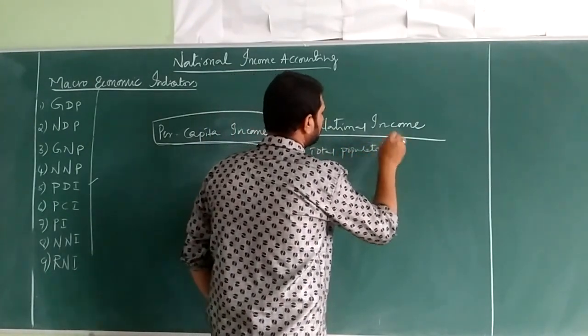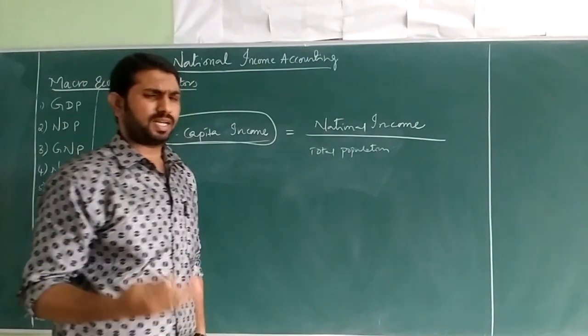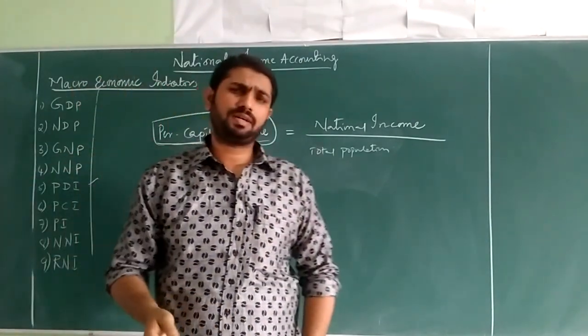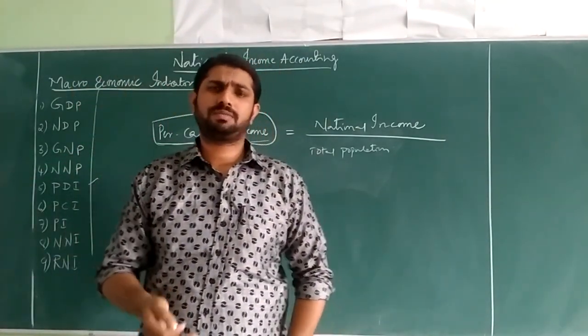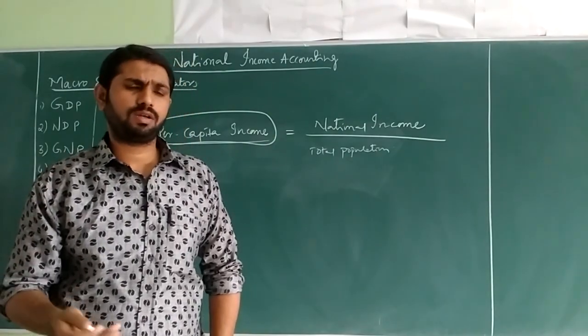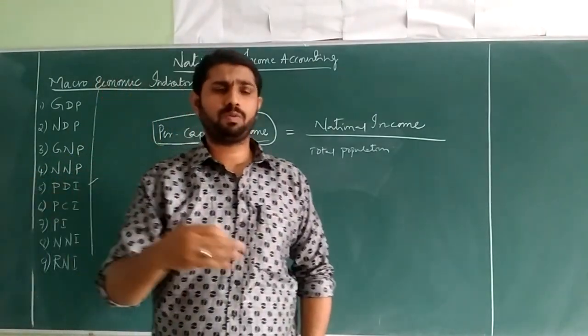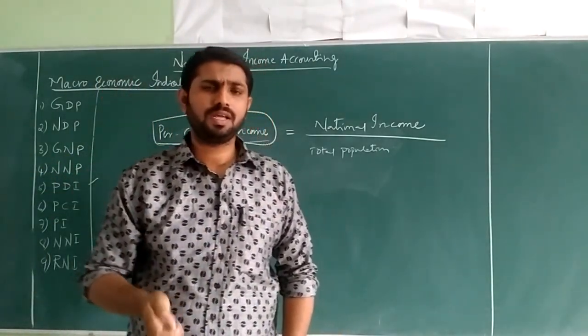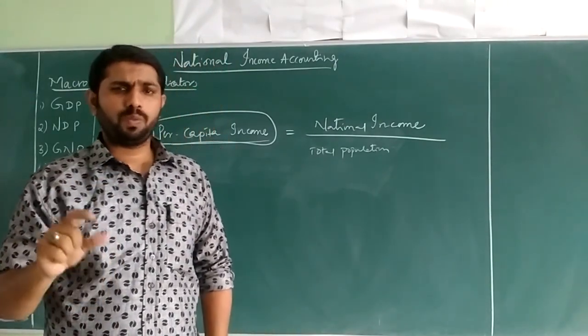Total population. Assume we have a national income of around 25 lakh crore. Then 25 lakh crore divided by 130 crore of population, what average income will be generated?